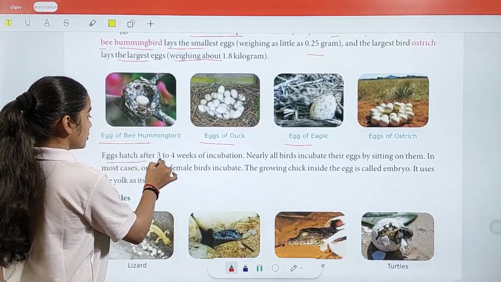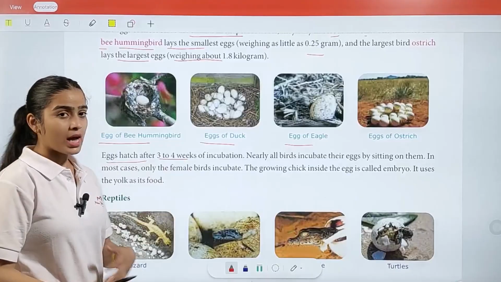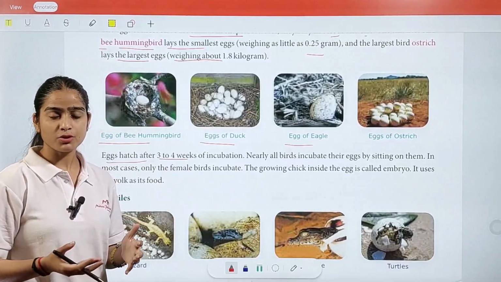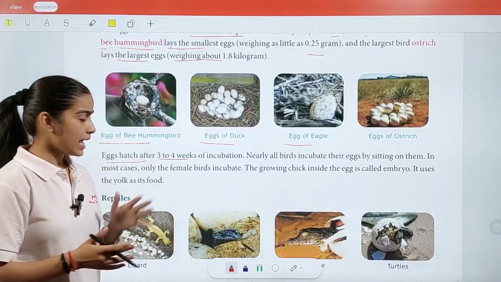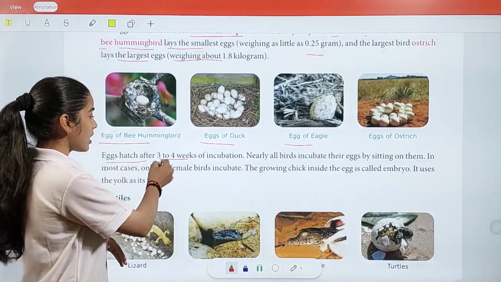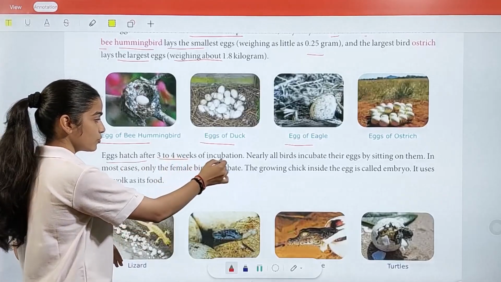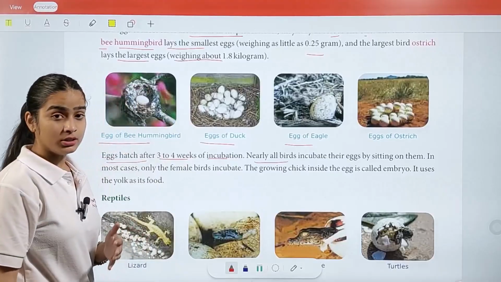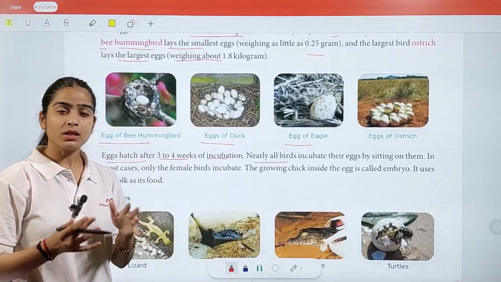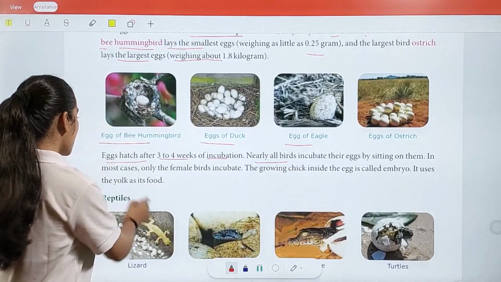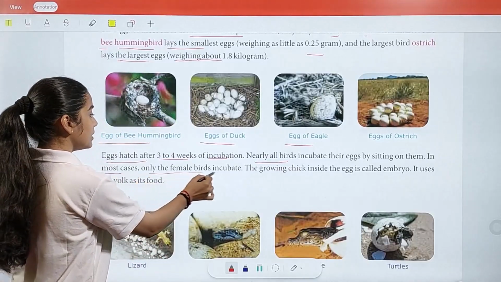Eggs hatch after 3 to 4 weeks. So for human beings and mammals it varies, as human beings have a reproduction time of 9 months, right? Generally the bird's egg hatching time is around 3 to 4 weeks of incubation. Nearly all birds incubate their eggs by sitting on them. By sitting on them, they provide an optimum temperature to the eggs. In most cases, only the female birds incubate.